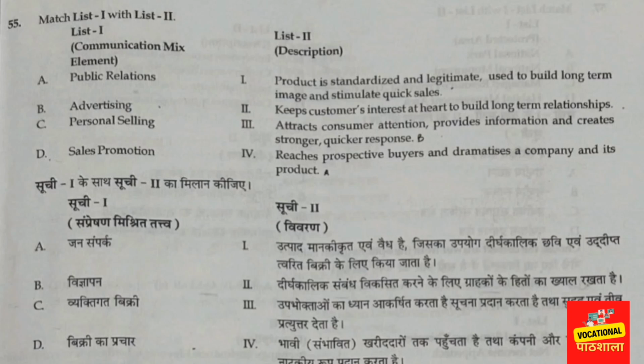And the other one is C, personal selling, meaning option number 2: keeps customer interest at heart to build a long term relationship with them. And option D, sales promotion, we have discussed. Option number C, we have discussed, is with 2. In this way we have discussed every option. I think you understand the concept. They have made it difficult.